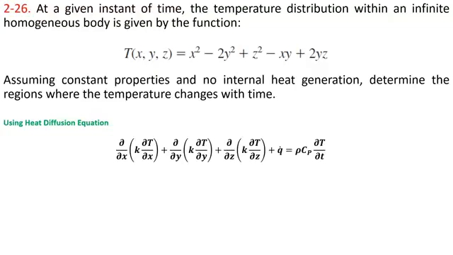Here k is the thermal conductivity of the material, q dot is the internal heat generation, rho is the density, cp is the specific heat. In the problem statement it is mentioned that there is no internal heat generation, so q dot is equal to 0.